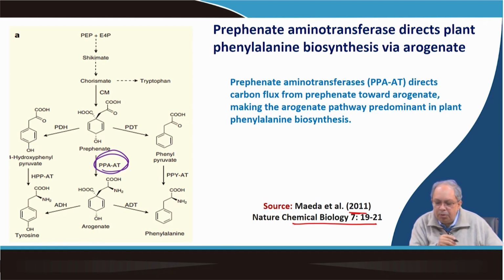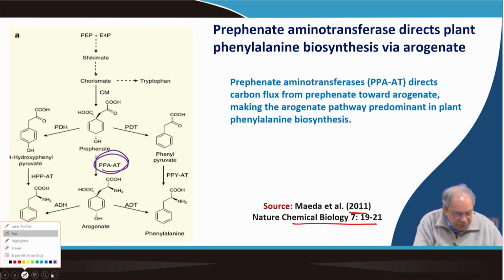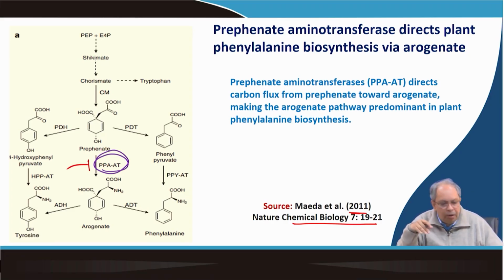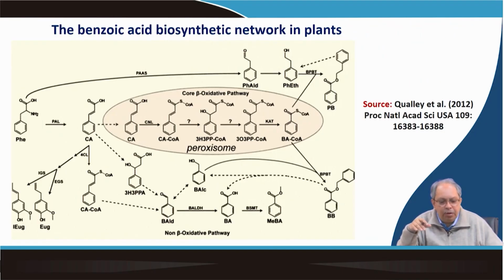So, prephenate aminotransferase directs the carbon flux from prephenate towards arogenate, which predominates in phenylalanine biosynthesis. So, that is interesting, and what they have done, they tried to block these activities, and as a result of this they found that it substantially reduced the benzenoid volatile levels in the petunia flower.